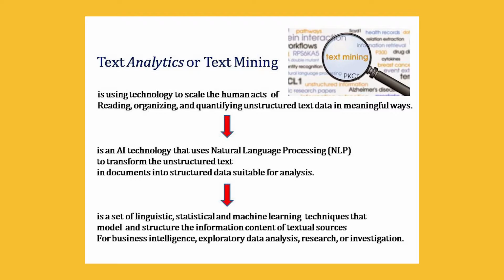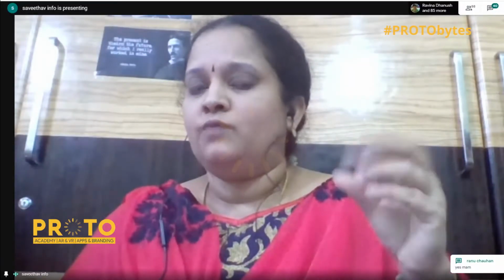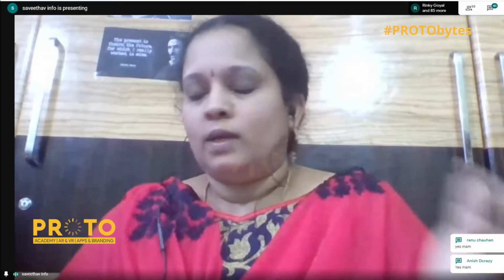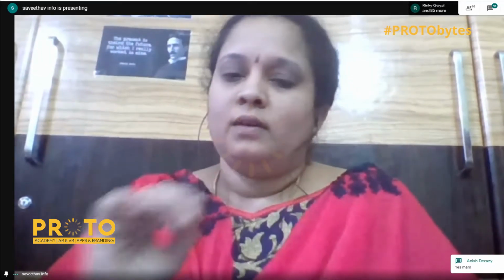The higher level is, it is an AI technology. So this also comes under artificial intelligence. It is an AI technology which uses natural language processing to transform the unstructured text in documents into structured data suitable for analysis. The third definition is, it is a set of linguistic, statistic, and machine learning techniques that model and structure the information content of textual sources. For what purpose? Business intelligence, exploratory data analysis, research, or investigation. So these are the three types of definitions for text analytics. Whichever you understand, I leave it to your scope. Okay. I have said text analytics or text mining.